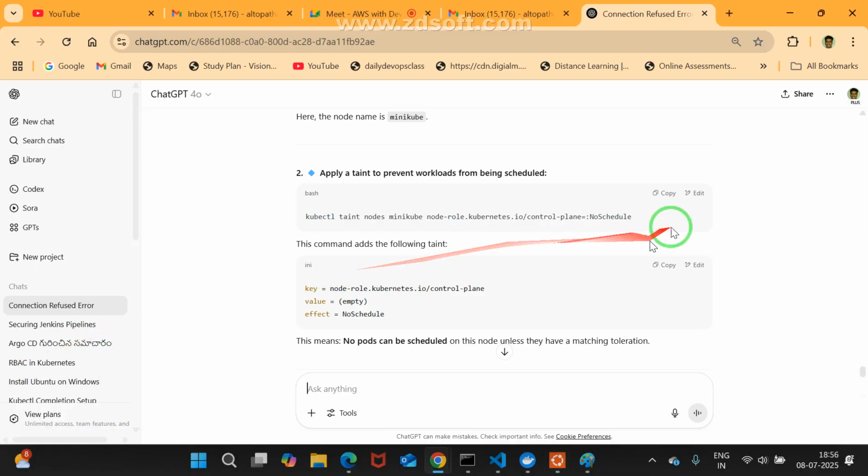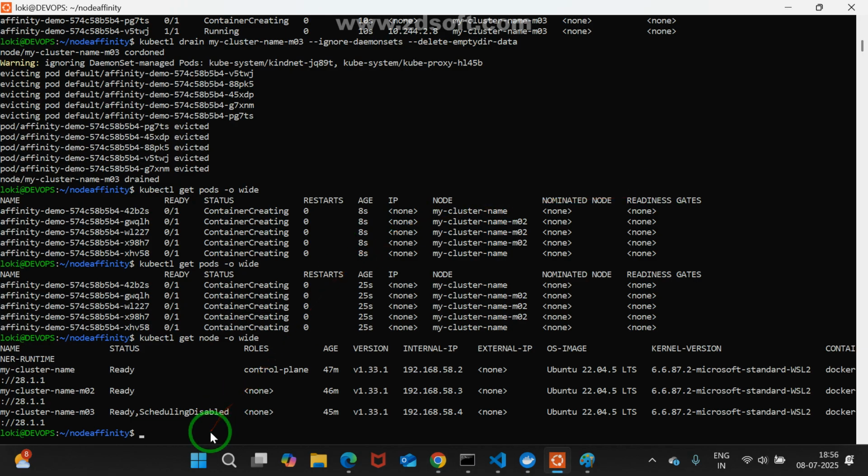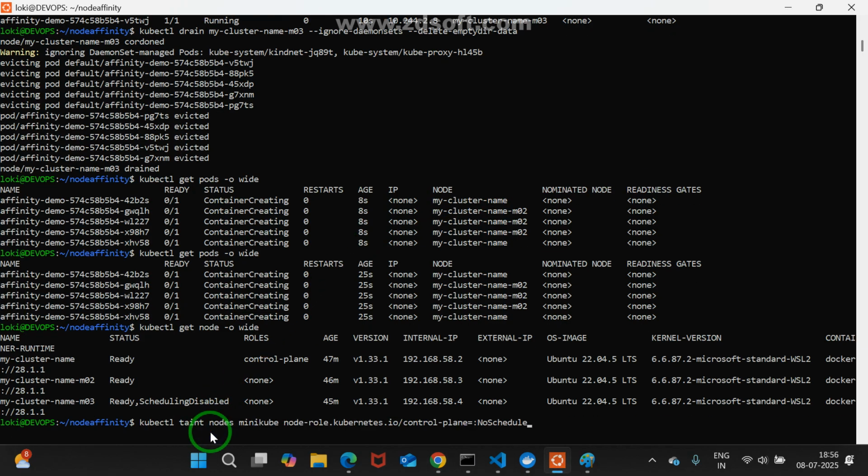Now I'm copying this. It is expecting, okay, kubectl taint nodes minikube, node name. Okay, copy it, paste it over here. Then I may move on to the next part.